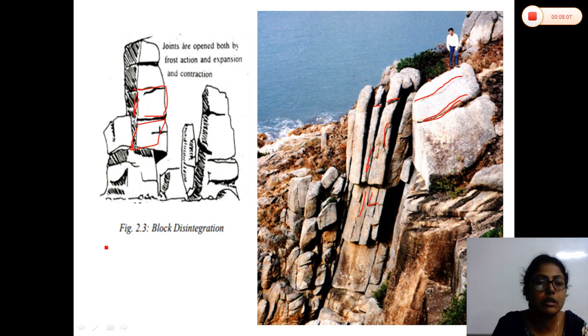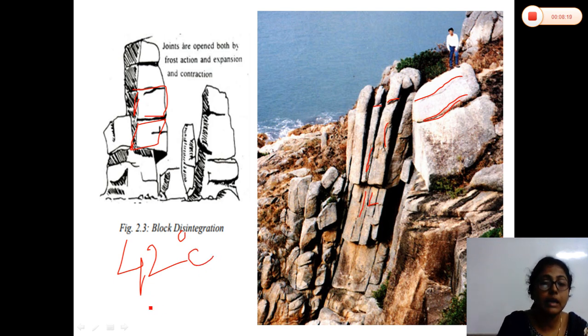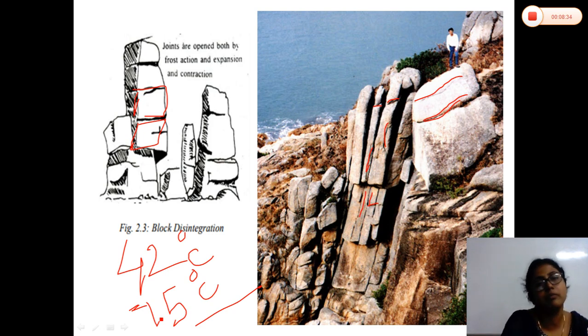What happens during the daytime in desert and plateau areas? The day temperature will be recorded at about 42 degrees centigrade. I showed this in the class also. And during the night, due to maximum heat radiation, the temperature will be recorded at 15 degrees centigrade or less than that. So the difference between the daytime and nighttime temperature will be high enough. Where the daily range of temperature is huge, this type of weathering will be found.